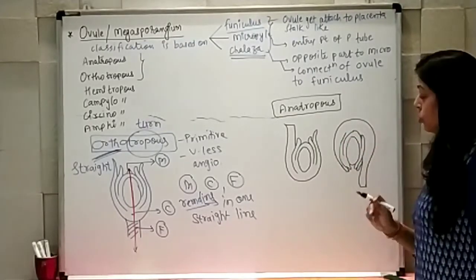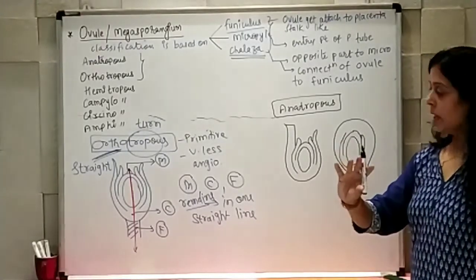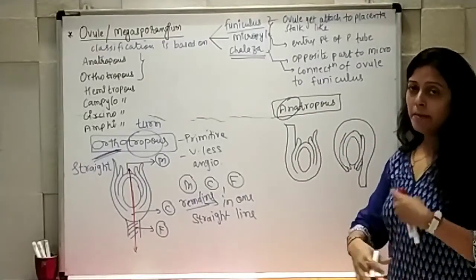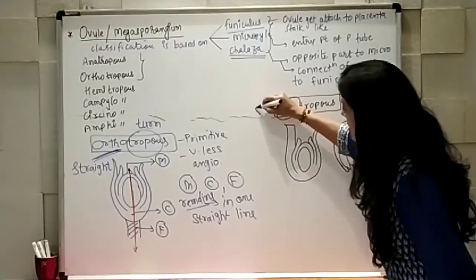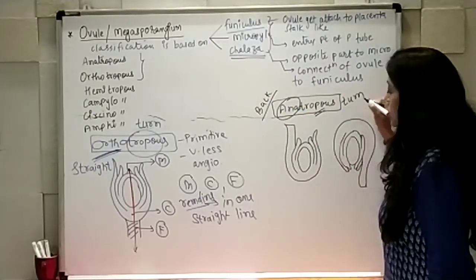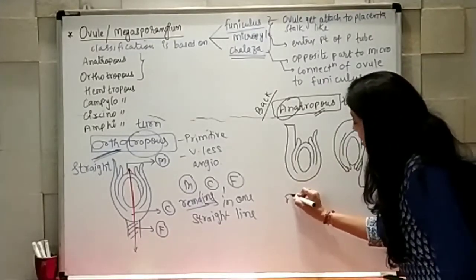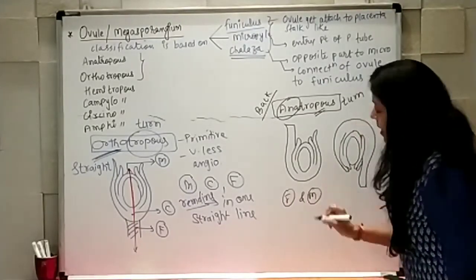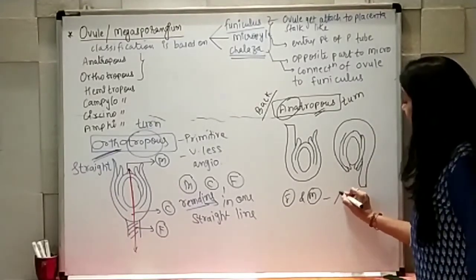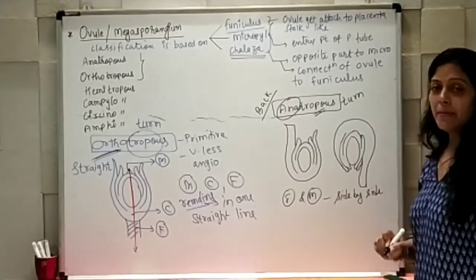Okay. So the idea of anatropous is ana, meaning the turn is happening in the backside, right? So this is backside and tropous means turn. So the ovule turns around, and because of that now the funiculus and micropylar area get arranged side by side.